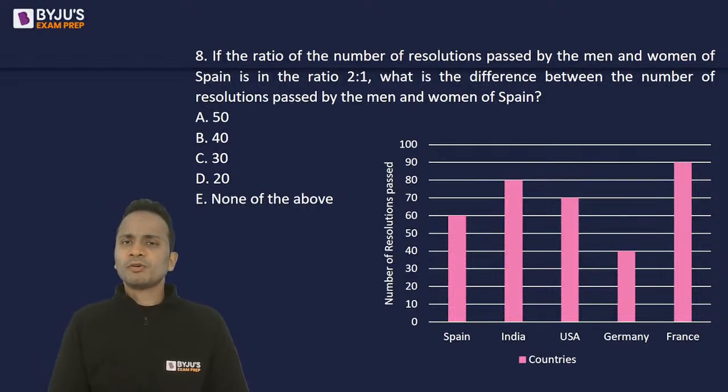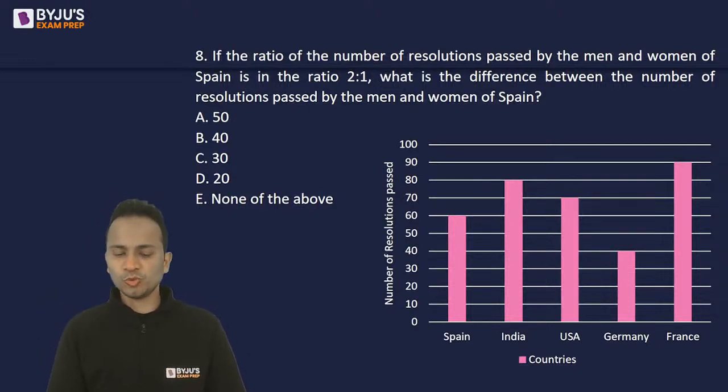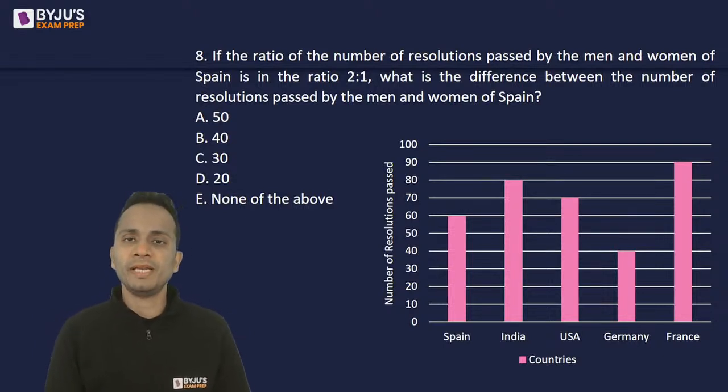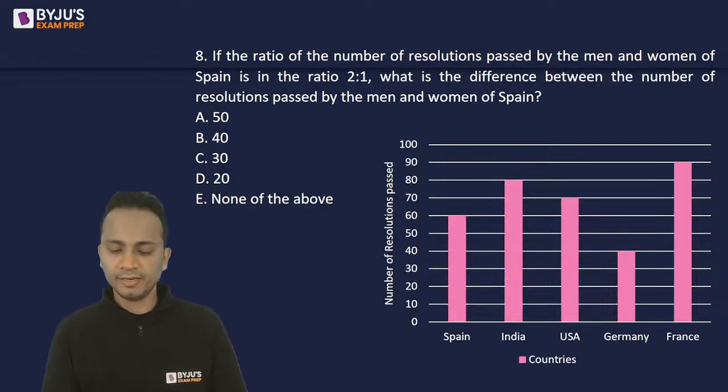If the number of resolutions passed by men and women of Spain is in the ratio 2 is to 1, then what is the difference between the number of resolutions passed by men and women of Spain?